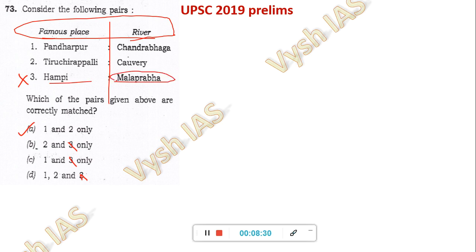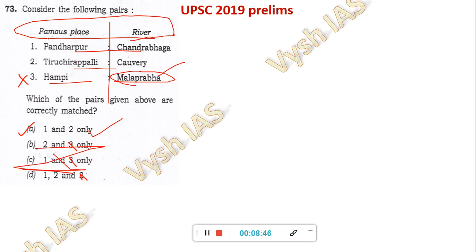Instead of Tungabhadra, they give this river, which is another tributary of Krishna. Tungabhadra is also, I think, a tributary of Krishna. They give another tributary of Krishna just to confuse you. Eliminate 3, 3, 3, and you get the answer as 1 and 2. Okay, so Pandharpur is on the Chandrabhaga river and Tiruchirappalli is on the Kaveri.